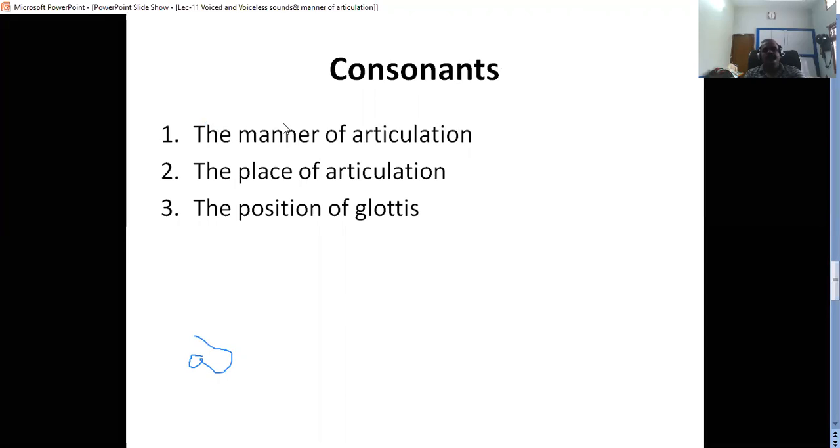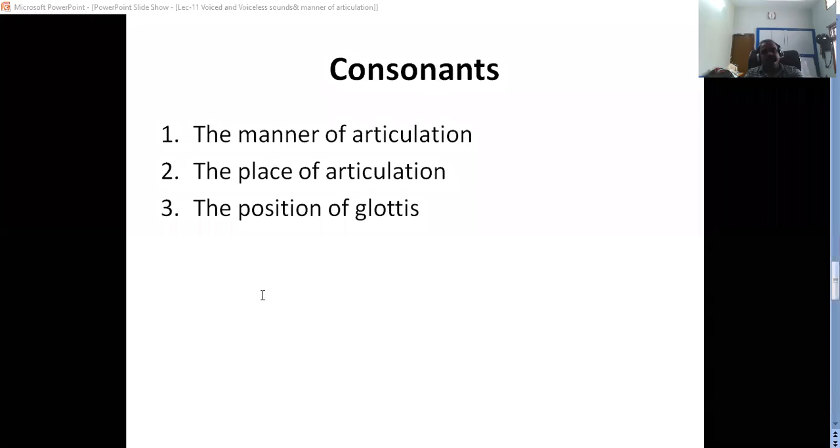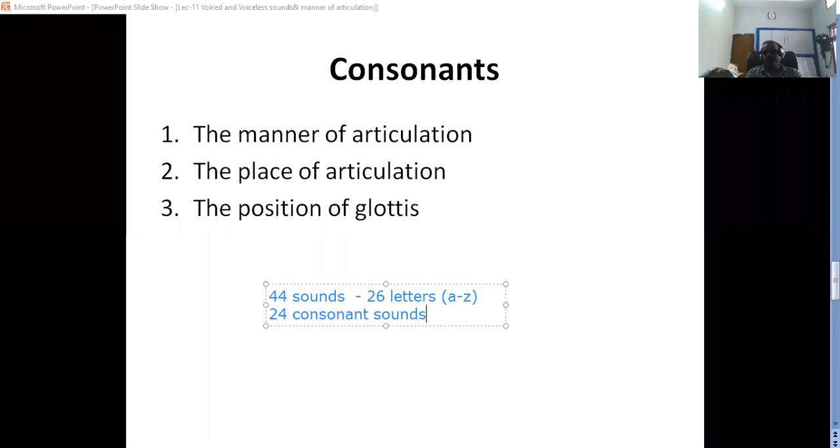Now we'll learn about consonants first. In total, 44 sounds are there in English. How many letters do we have? 26 letters from A to Z. Sounds are 44. Among the 44 sounds, how many are consonant sounds? 24 are consonant sounds.